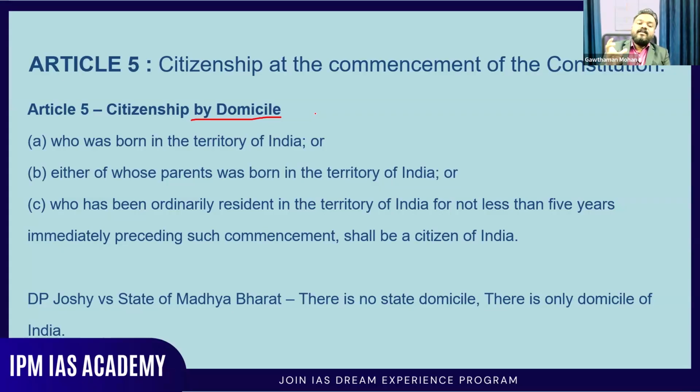So Article 5 talks about citizenship at the commencement of the Constitution, citizenship by domicile, where they are actually living. And there are conditions for that. Either that person should be born in India, or either of their parents should be born in this territory, or they have been an ordinary resident of India for 5 years prior to the commencement of the Constitution.